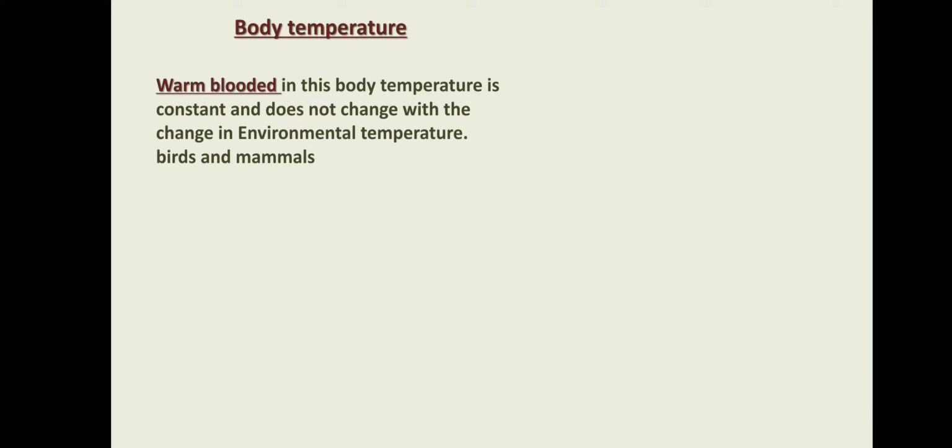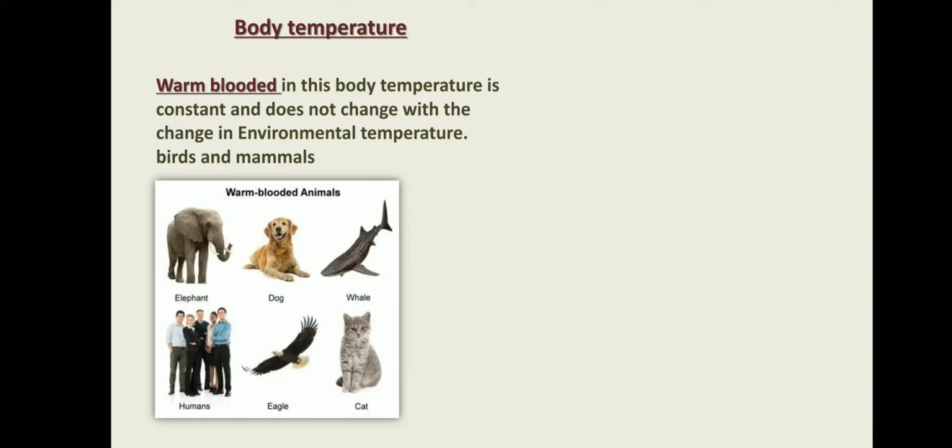Body temperature. Based on body temperature, there are two types of animals. Warm-blooded animals: if body temperature is fixed and never changes according to the external condition, these animals are called warm-blooded animals. Only two groups are warm-blooded, all the birds and all the mammals.